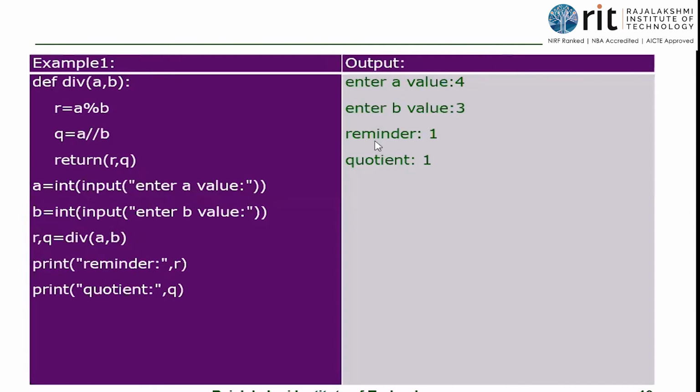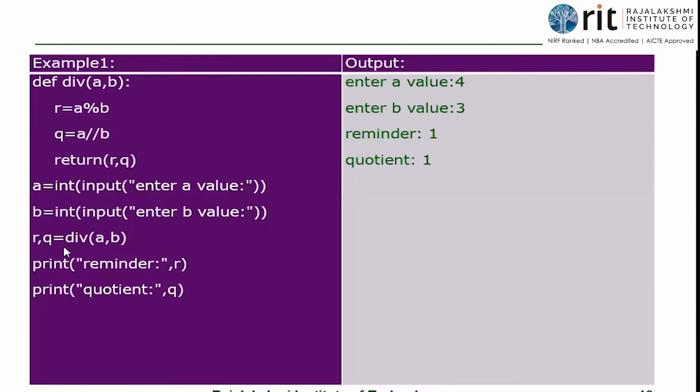Look at the right hand side screen. I've got 4 from the user. Then b is equal to int of input of enter b value. So user has typed 3. Okay, 4 and 3 type பண்ணிருக்காங்க இப்போதைக்கு சரியா? So 4 gets stored onto a, 3 gets stored onto b. A and b value define பண்ணியாச்சுமா?